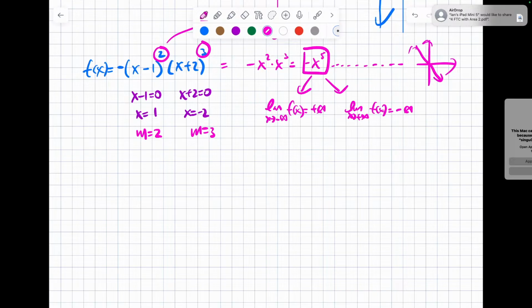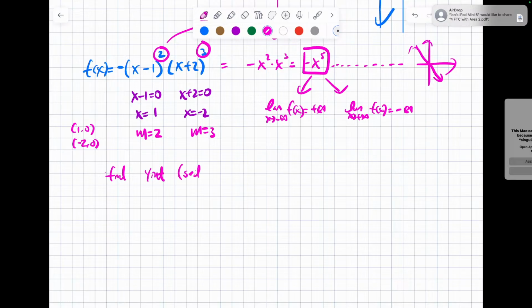Now we have x-intercepts. The x-intercepts are where? 1, 0 and negative 2, 0. But they have different end behavior. Do we have a y-intercept? Can we find it? How do we find the y-intercept? X equal to 0. So let's find the y-intercept as well, because the y-intercept is also important to graph.